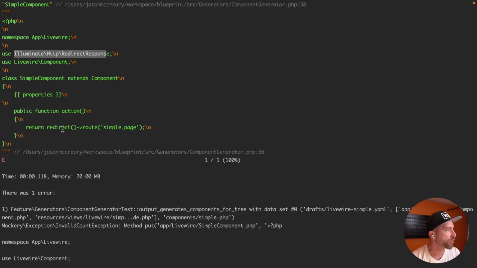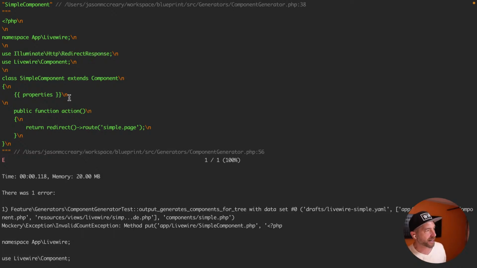Okay, it sees that you redirected something, but it's not renaming that function action. Probably because it assumes a different method signature. So it's adding the import for redirect response because it thinks it's adding the type hint here.